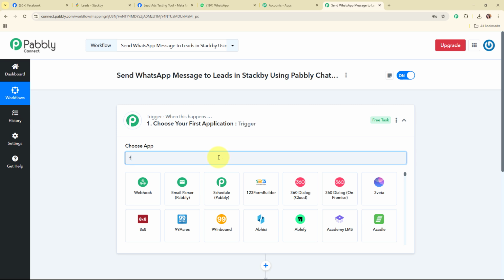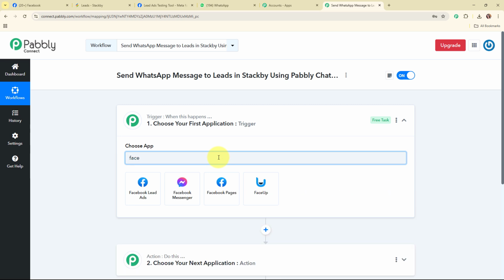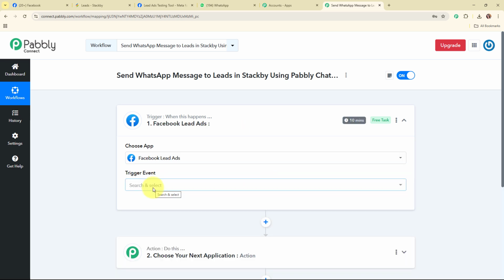So here I'm going to select my trigger application as Facebook Lead Ads, as I'm receiving new leads through Facebook lead ads. Facebook lead ads are a type of advertising format on Facebook that helps businesses collect contact information from people interested in their products or services.